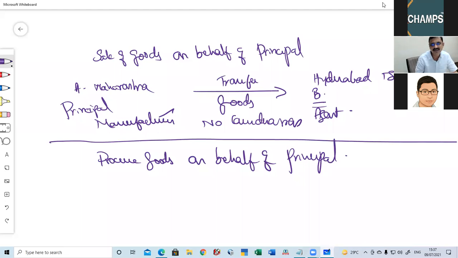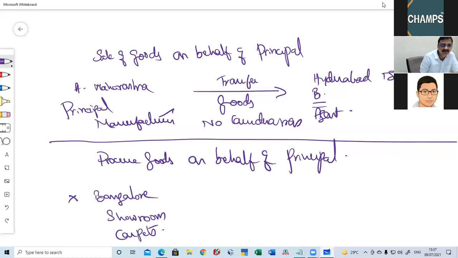This is the first part. Now coming to the second part of it, yesterday I gave you an example. There is one Mr. X in Bangalore, who has a showroom of carpets. He sells carpets, but to sell the carpets, first he needs carpets.